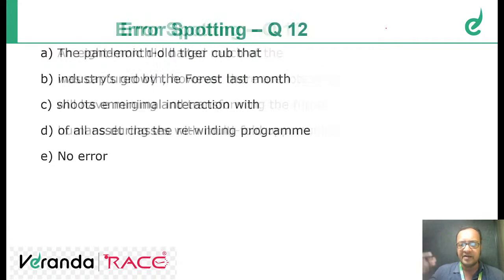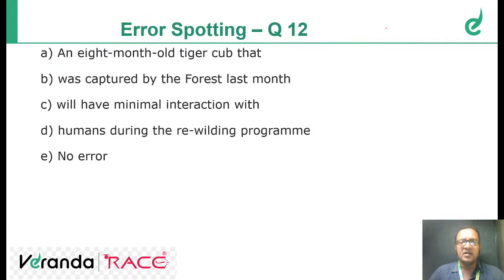Let's move ahead because we have many more questions to be solved. Try this one. An 8-month-old tiger cub that was captured by the forest last month will have minimal interaction with humans during the rewilding program. Anyone?